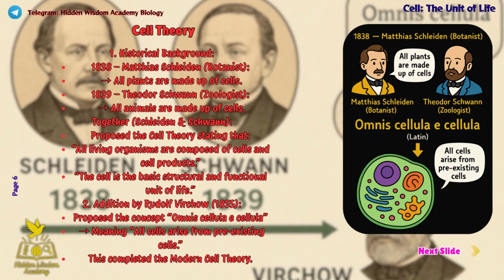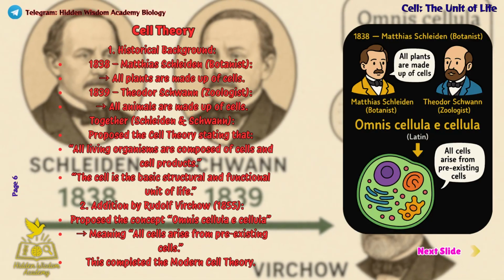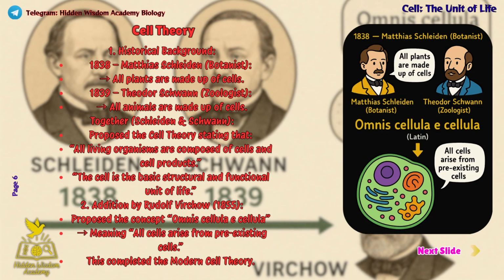In 1838, Matthias Schleiden said all plants are made of cells. A year later, Theodor Schwann found that animals are also made of cells. Together, they gave the cell theory, that all living things are made of cells, the basic units of life. In 1855, Rudolph Virchow added that new cells come only from pre-existing cells, Omnis cellula e cellula. This idea became the modern cell theory, the base of modern biology. All later discoveries in genetics and biotechnology are built on it.